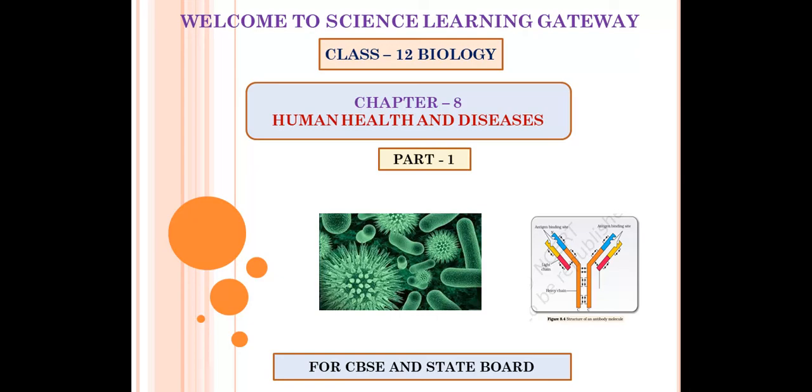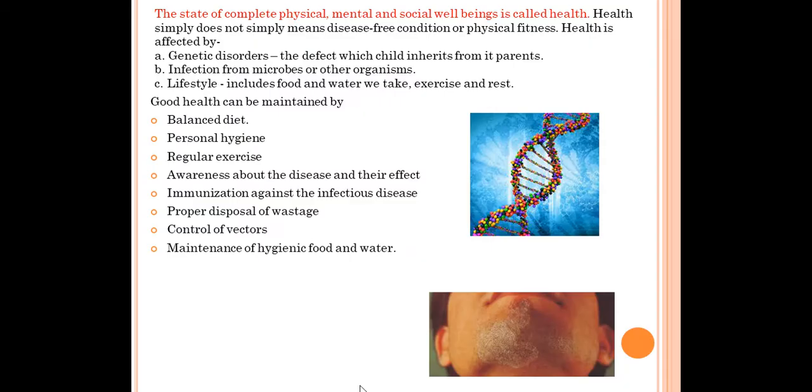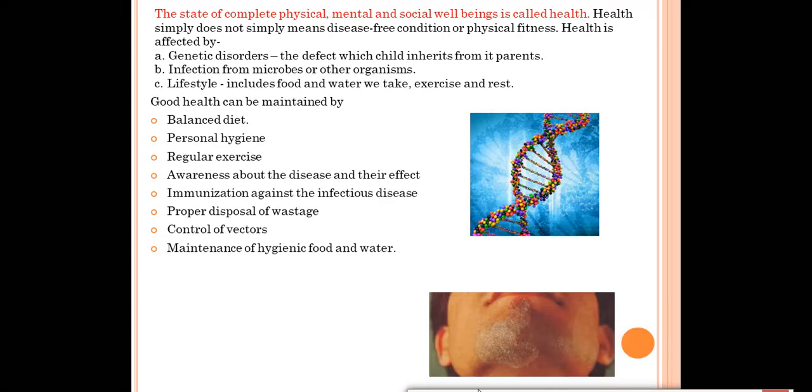So first of all, you should know what you understand by the term health. What is the meaning of the term health? The state of physical, mental and social being is called health. Suppose we talk about a single person, and we can say that he is physically fit, mentally fit, and socially also he is fit. Overall he is in a very good state: his mind is working properly, physically he is looking good, and mentally he is also very good. So we can say that he is a healthy person.